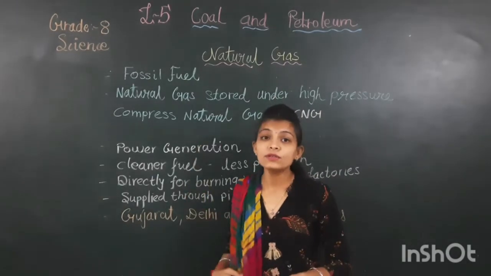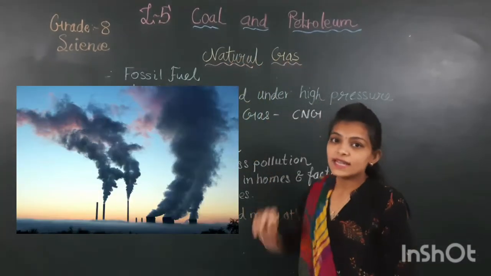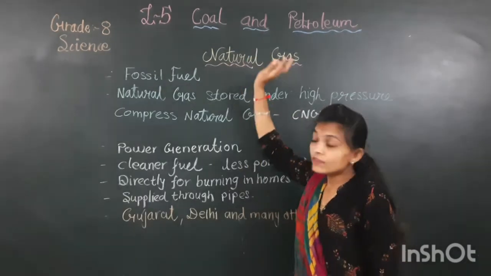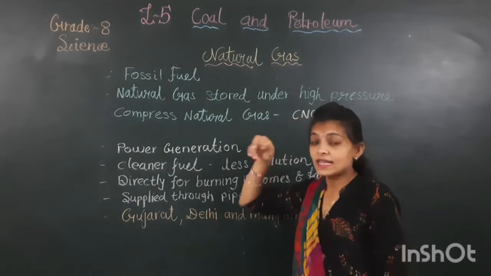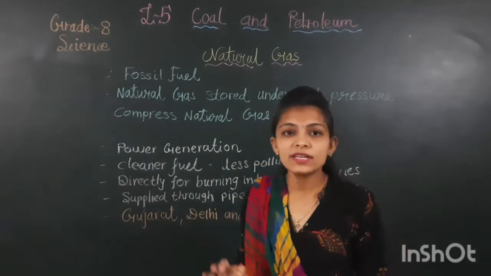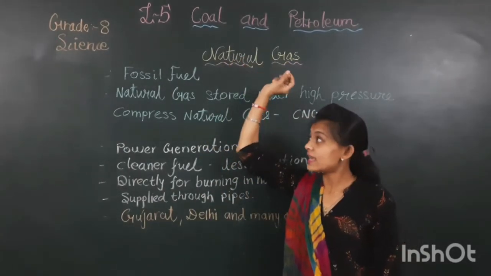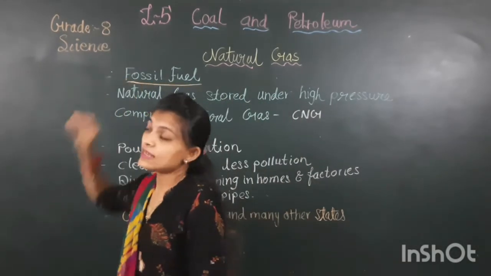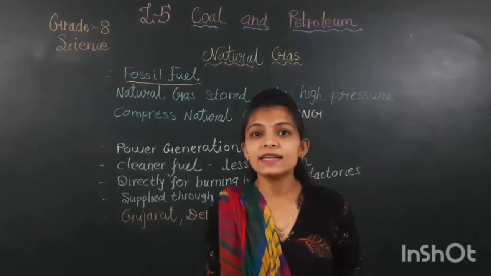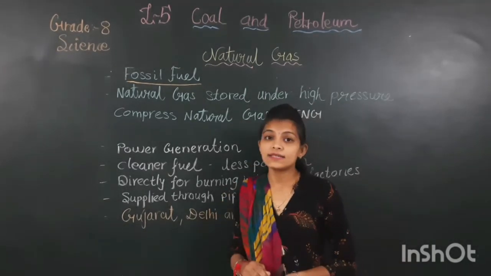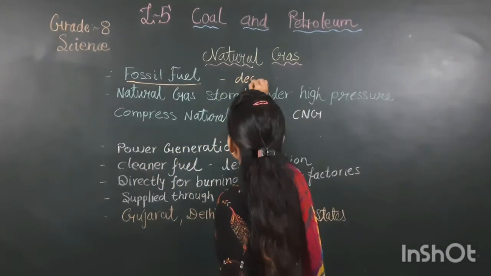Now in this video, today I am going to explain first natural gas. What is natural gas? In this chapter we have to learn 3 exhaustible resources, that is coal, petroleum and natural gas. Coal and petroleum, the 2 points were clear. Now the third point is remaining, that is natural gas. Natural gas is also a fossil fuel. Why fossil fuel? Same like coal, it is generated from dead organisms. Coal, petroleum and natural gas are generated by dead organisms.